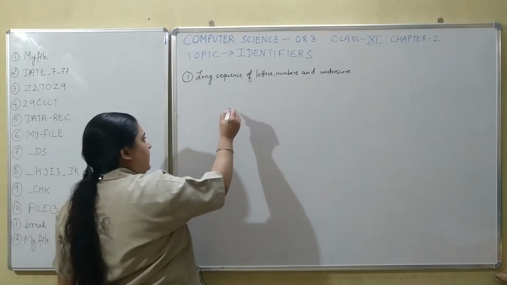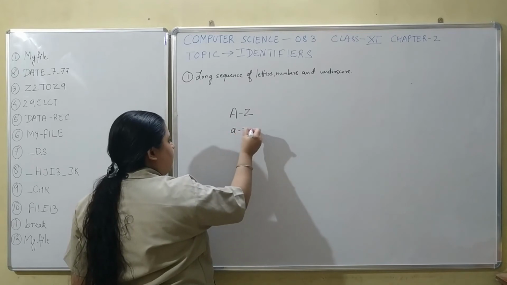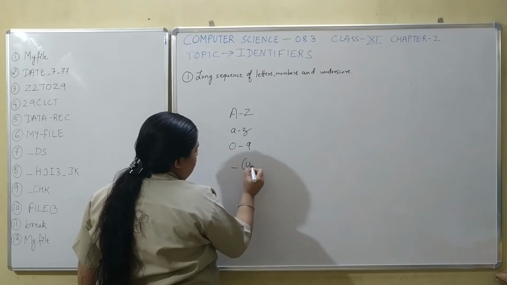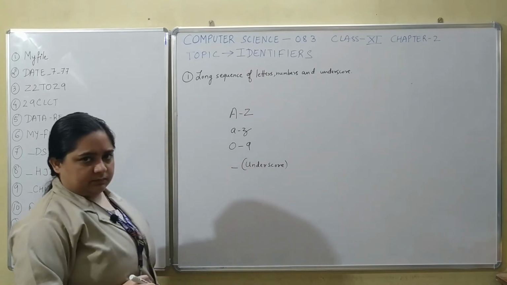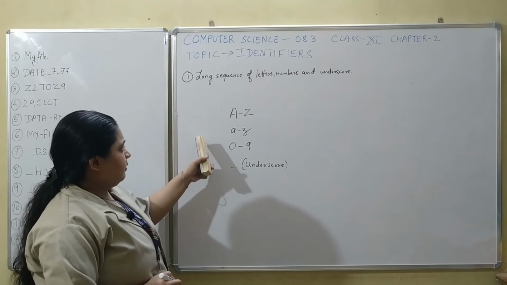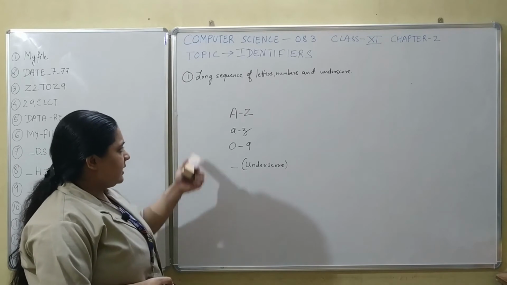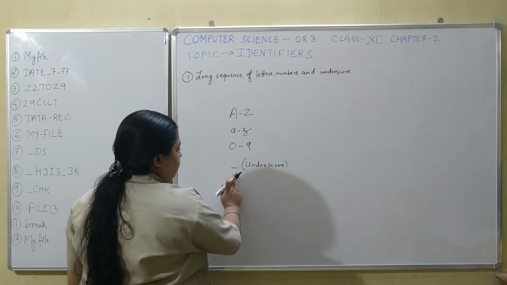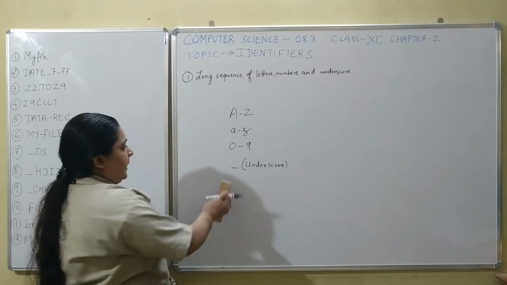That is, it can contain letters capital A to Z, small a to z, digits 0 to 9, and as a special symbol it can only contain an underscore. So it can be long. There is no restriction on the number of characters which you have in identifiers, but they should be from this group only. No other special symbol than underscore can be used within an identifier.